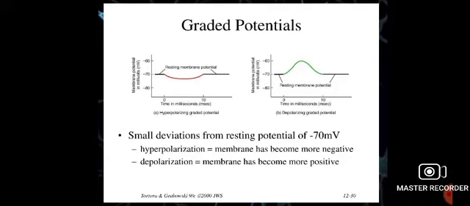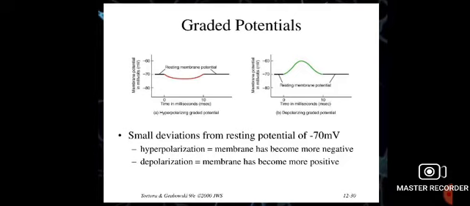As the resting membrane potential is minus 70 millivolt, the black line represents the resting membrane potential of the neuron cell.